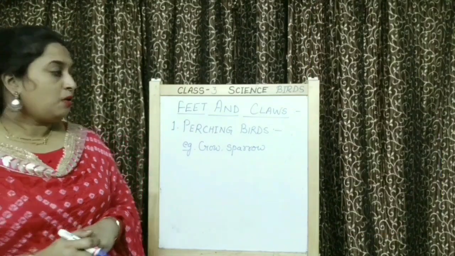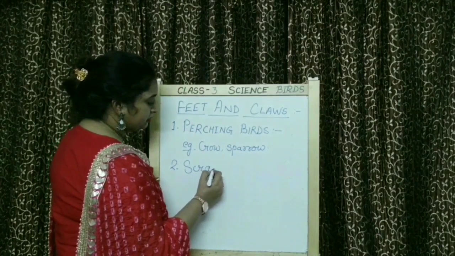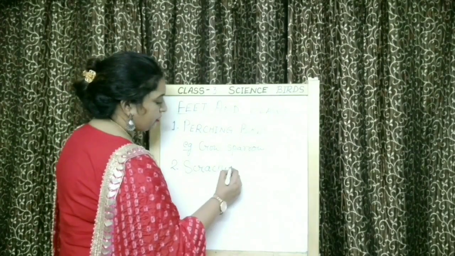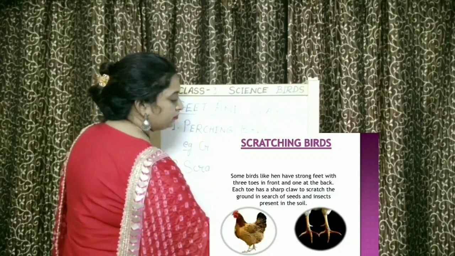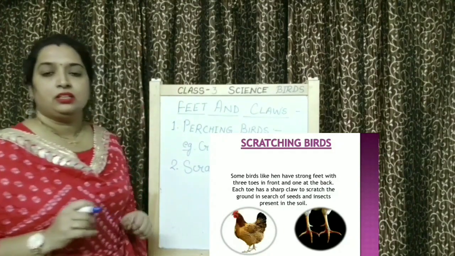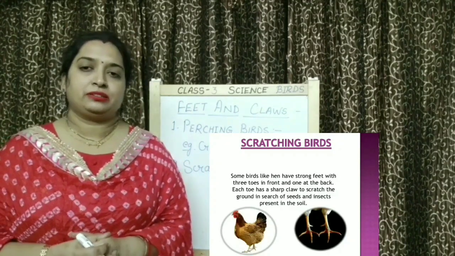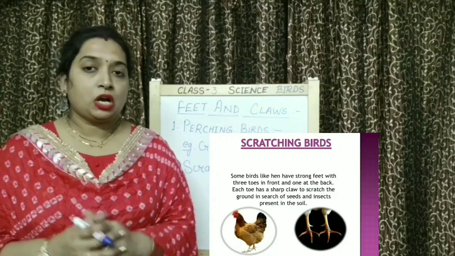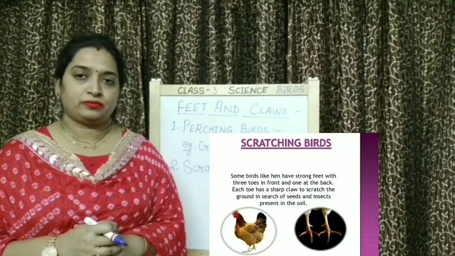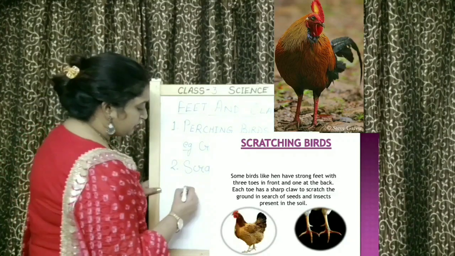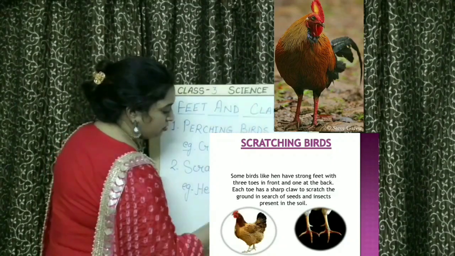Okay. Now, second type of birds, children, is scratching birds based on their feet and claws. Children, scratching birds have strong feet and their claws help them to scratch the ground. These are present in hen, peafowl,